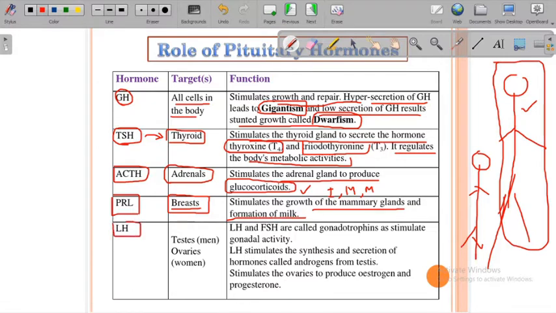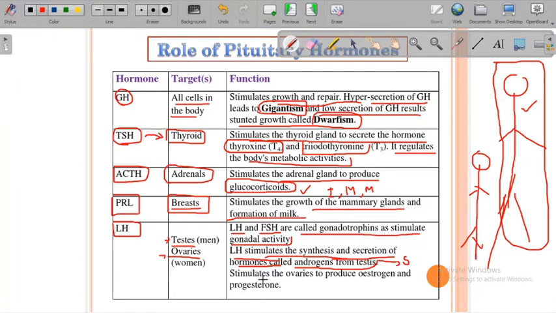Then luteinizing hormone. This hormone goes and binds to the testes, the gonads of the male, and the gonads of the female, that is the ovary. LH and follicle stimulating hormone are called gonadotropin hormones, and they stimulate gonadal activity. LH stimulates the synthesis and secretion of hormones called androgens from the testes, which stimulate gamete formation or spermatogenesis.